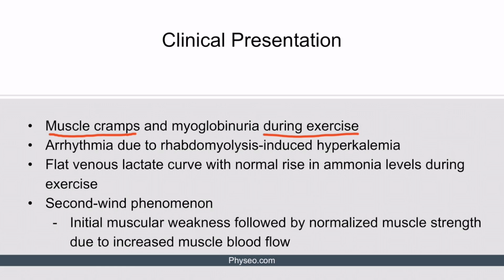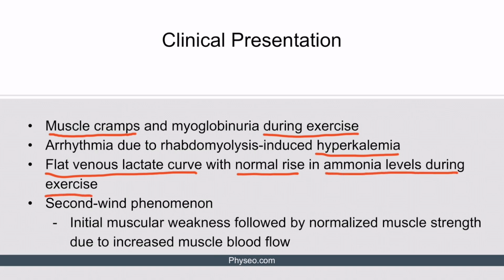Additionally, they may experience myoglobinuria in case of rhabdomyolysis. This liberates the potassium from muscle cells, resulting in hyperkalemia, which can then cause arrhythmias. A pathognomonic finding of McArdle disease is a flat venous lactate curve with a normal rise in ammonia levels during exercise. Let's take a step back and explain why this happens.